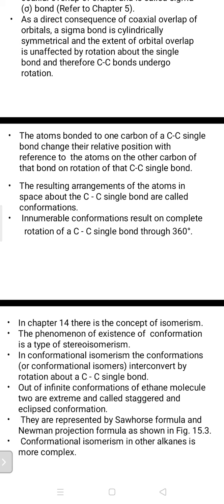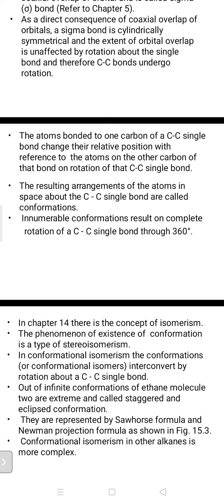Whenever we see a carbon-carbon single bond, the molecule we want to form shows a particular relative position with reference to the atoms on the other carbon of the bond on rotation of that bond. So it can cause a new molecule, which can be a hybrid molecule, as we will see. The resulting arrangement of the atoms in space about the carbon-carbon single bond is called conformation.